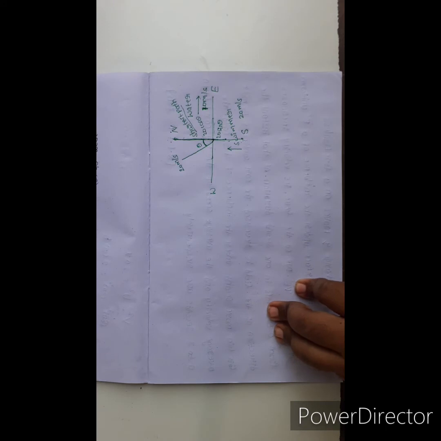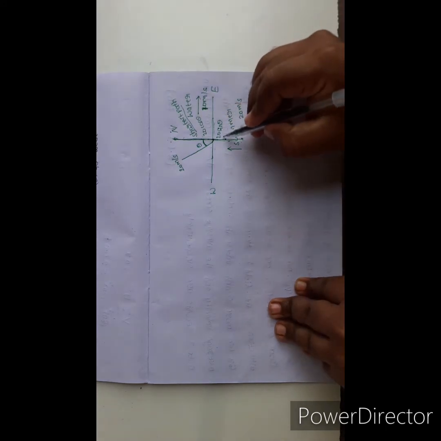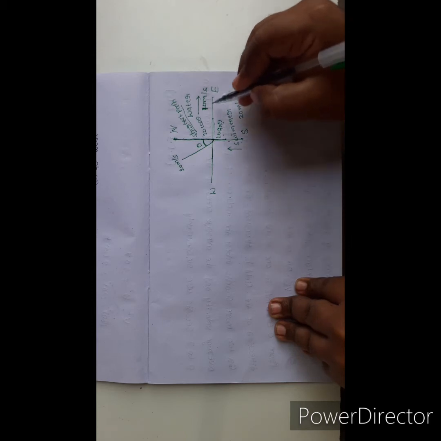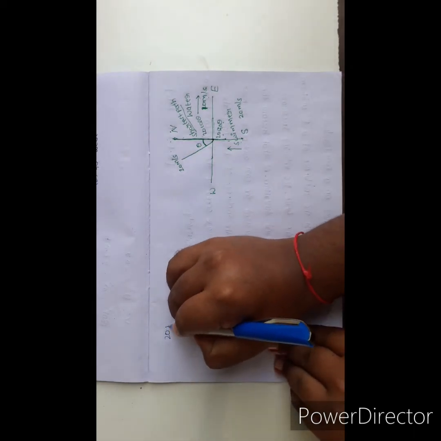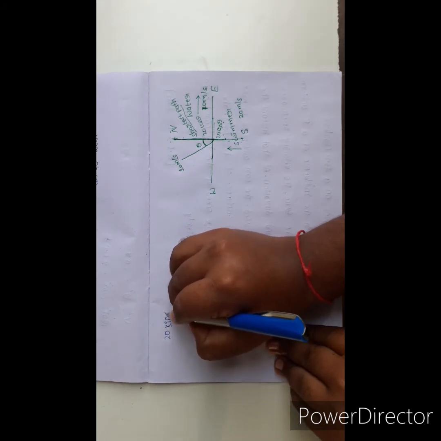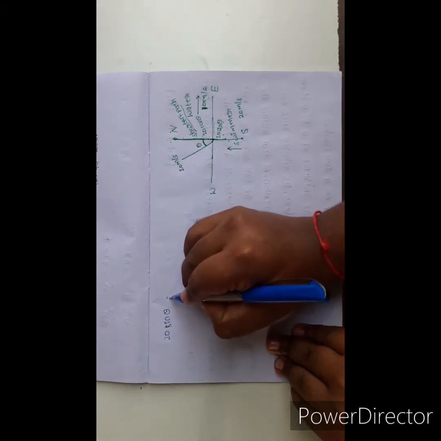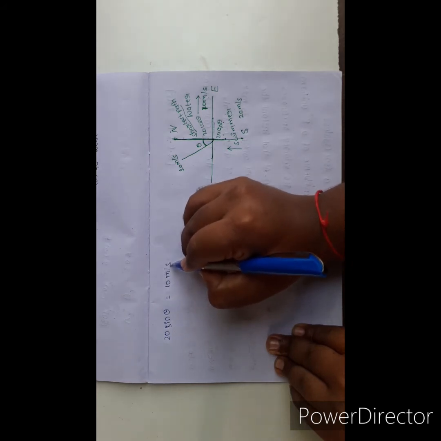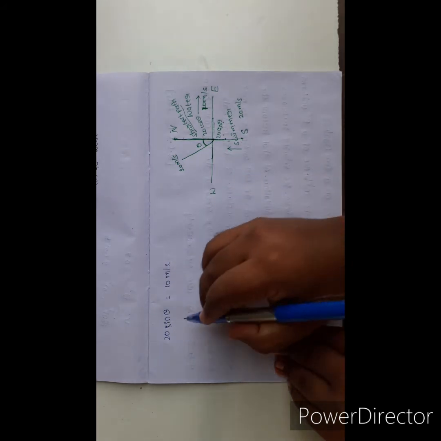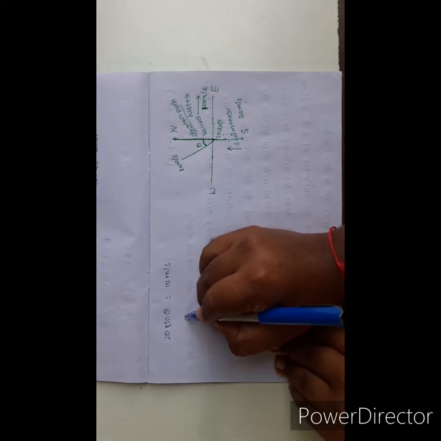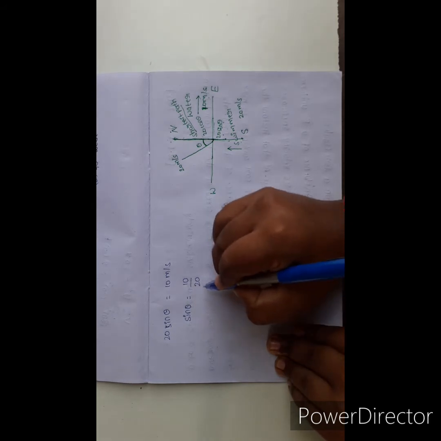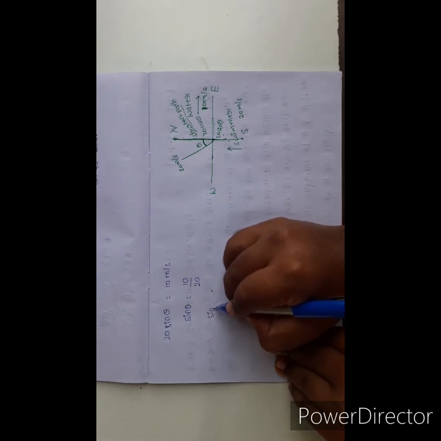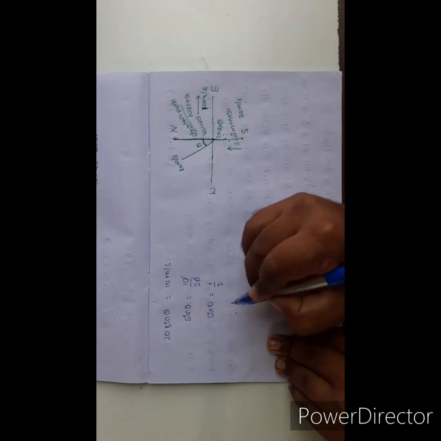From the swimmer's point of view, 20 sin theta velocity is balanced by the 10 meter per second velocity of the river. So sin theta equal to 10 by 20. So here sin theta equal to 1 by 2.